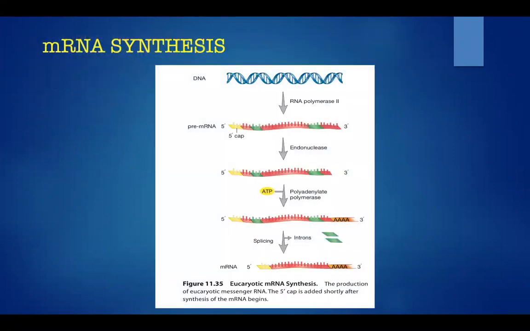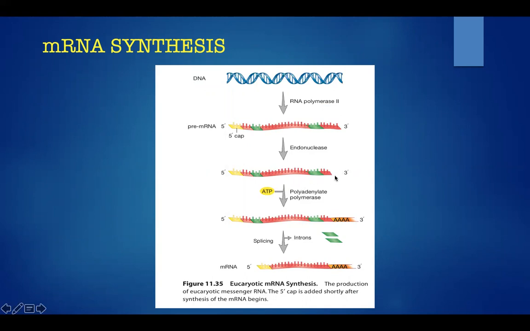Next is mRNA processing. So before going to mRNA processing, we'll study how mRNA is synthesized. We all know that from DNA we get mRNA. This DNA is transcribed to give pre-mRNA. As soon as this mRNA is produced, it forms a 5' cap, and then endonuclease cleavage.